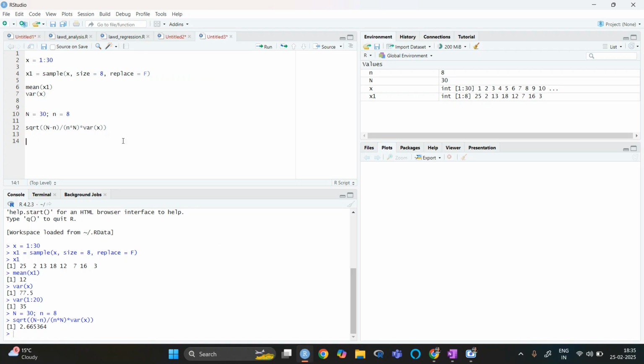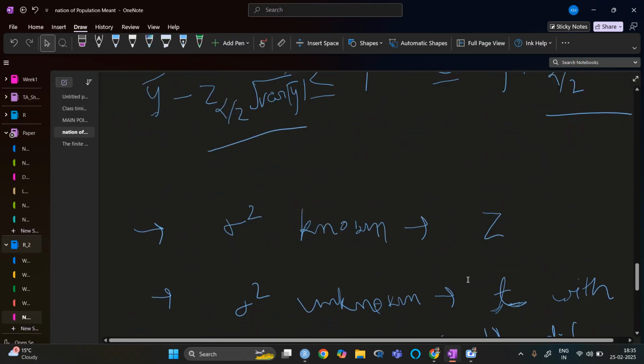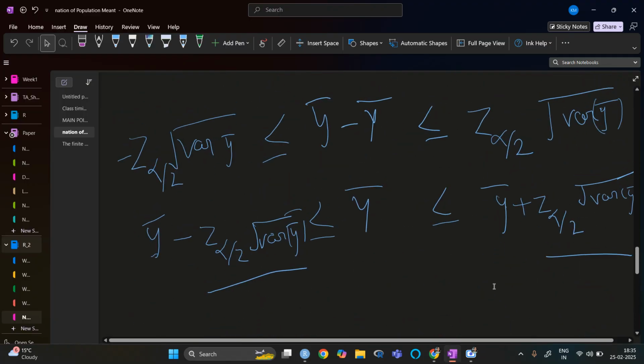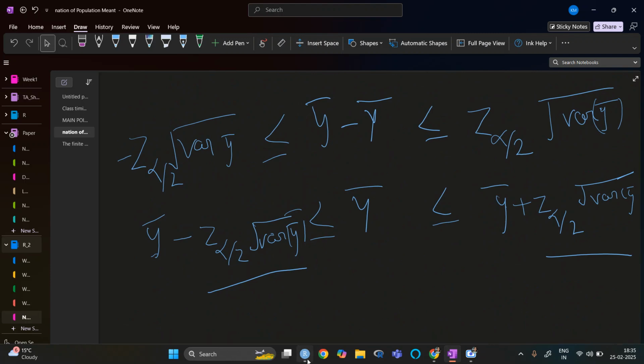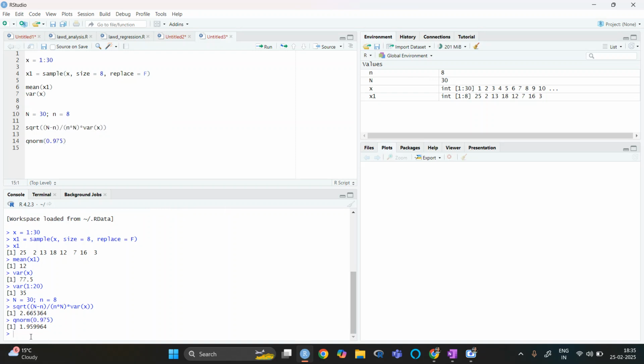The next thing is what I was talking about, the z alpha by 2 and z alpha, which we can find by using qnorm. If I take qnorm of 0.975, then it is 1.96.